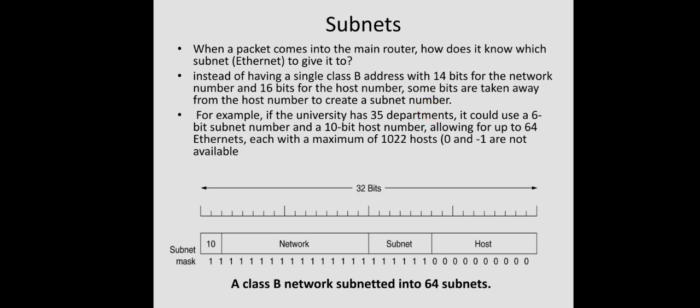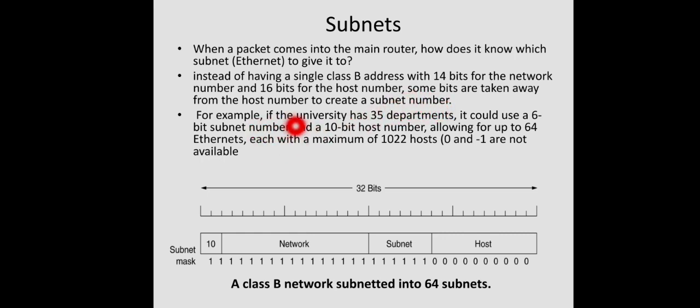So for the entire organization, if it receives a class B address, definitely the highest 14 bits represent the network number, which we can't change. That will be unique for every machine within the entire network. Which part is flexible for us? The remaining 16 bits which represent the host number. So that part we are again manipulating. Some bits are taken away from the host number to create a subnet number.